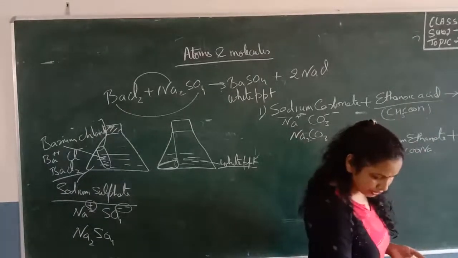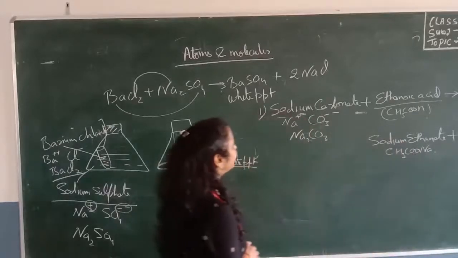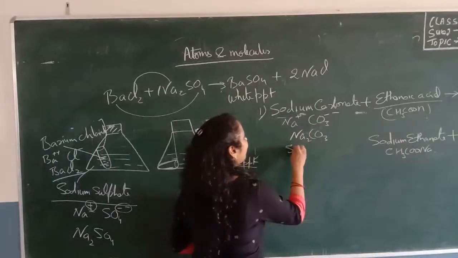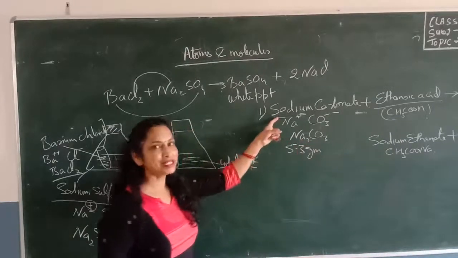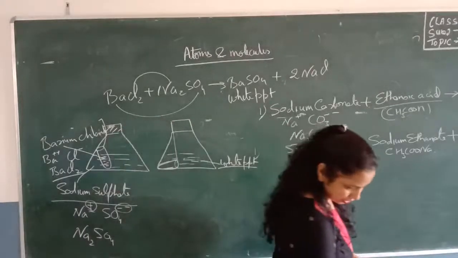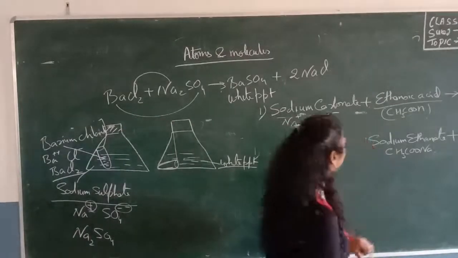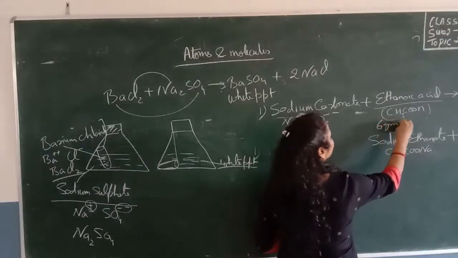Carbon dioxide and water. In the experiment, we are taking 5.3 gram of sodium carbonate. The mass of the reactant, sodium carbonate, is 5.3 gram, and 6 gram of ethanoic acid.